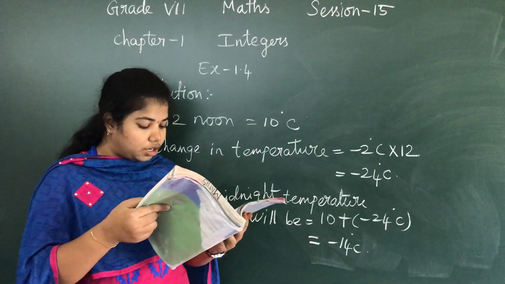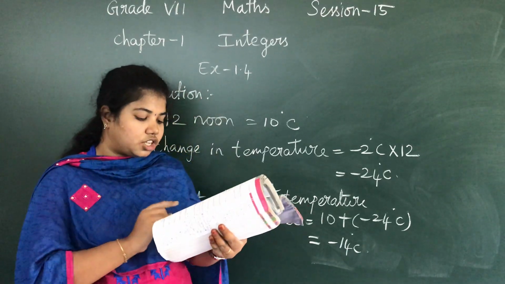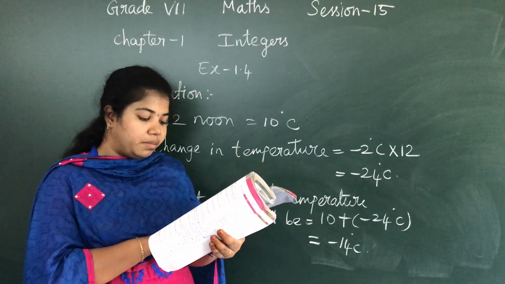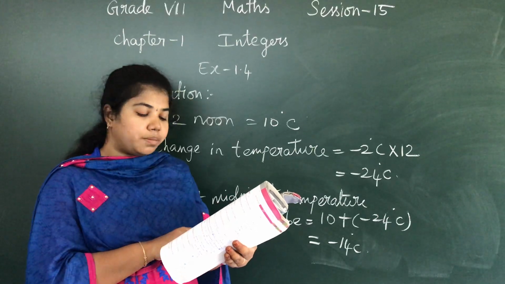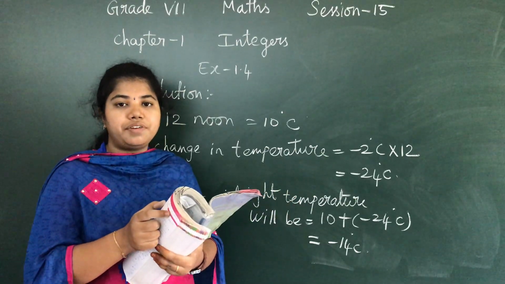The temperature at 12 noon was 10 degrees Celsius above 0. So it is plus 10 degrees Celsius. If it decreases at the rate of 2 degrees Celsius per hour until midnight, at what time would the temperature be 8 degrees Celsius below 0? That we have found out. How did we find it?